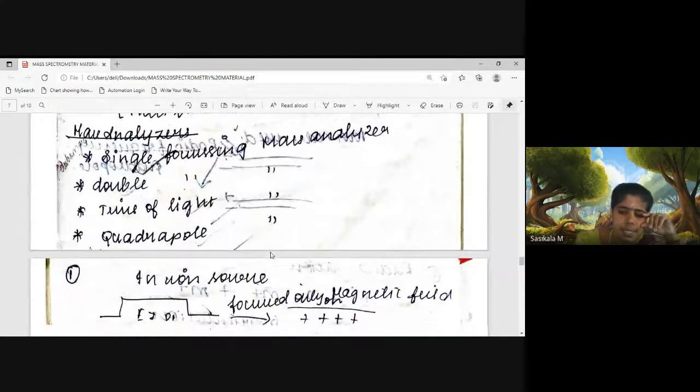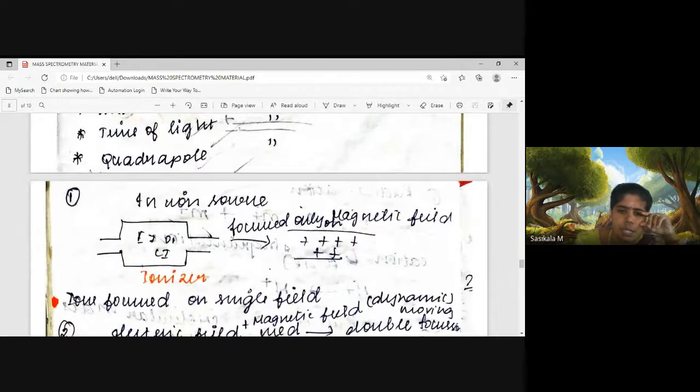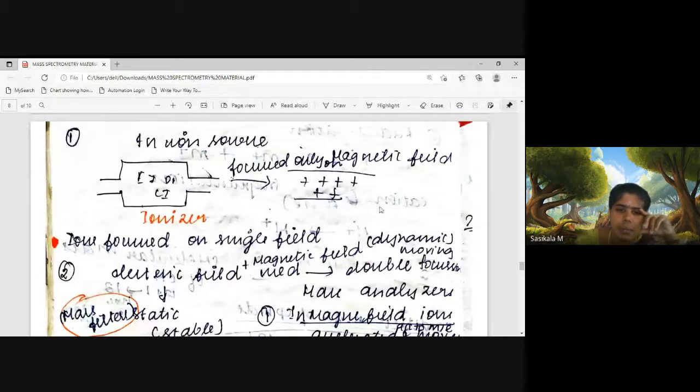In single focusing, the ions are focused in only a single field, that is only the magnetic field.